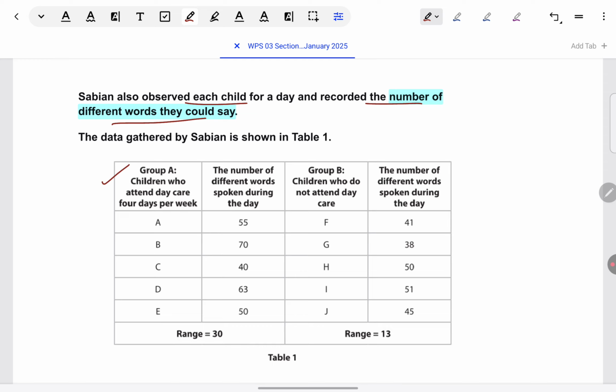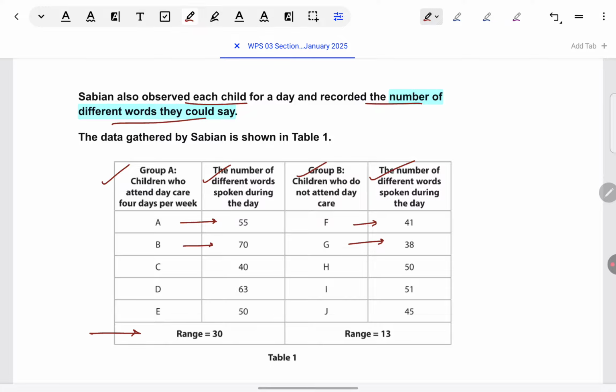The first column is about the children who are in group A. They've just been identified by some alphabets. The second column is the number of words that these children of group A spoke. So for example, child A spoke 55 words, B spoke 70 words, and so forth. Next column is about group B. Again, children are denoted by alphabets. And then the number of words spoken by these children are given in column 4. So for example, child F spoke 41 words and G spoke 38 words, and so forth.